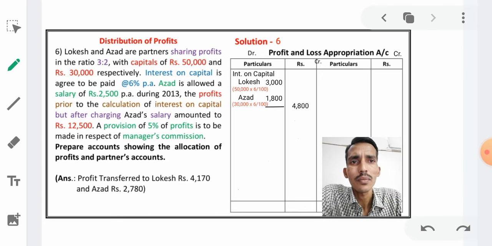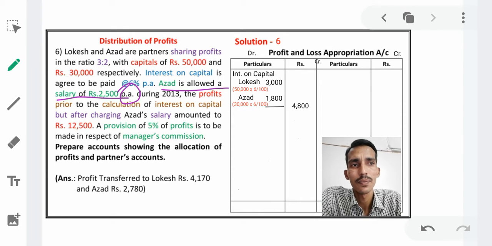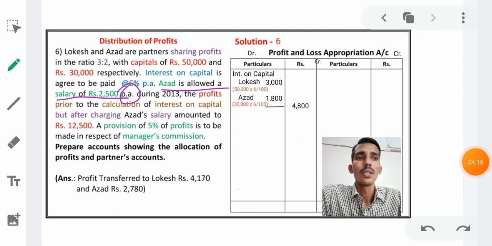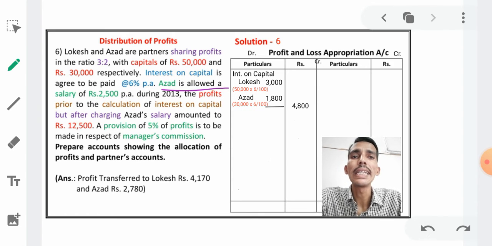Next, again after giving the interest on capital, just concentrate, Azad is allowed a salary of rupees 2,500 per annum. Concentrate on this one, he is saying per annum, not per month. PA means per annum, per annum means yearly salary to Azad.